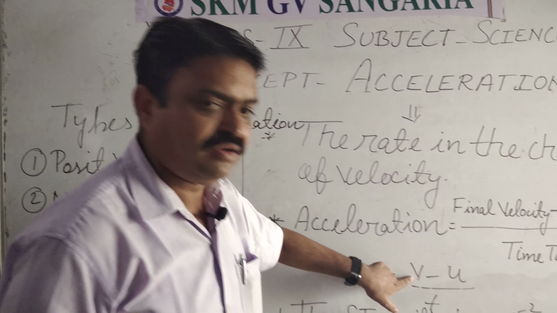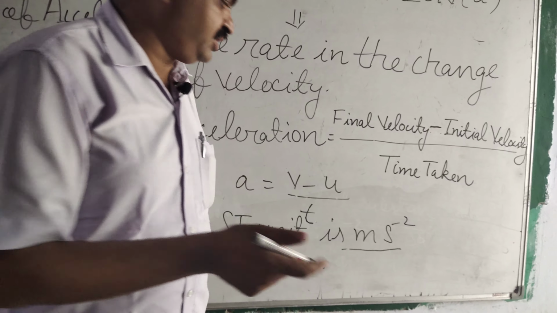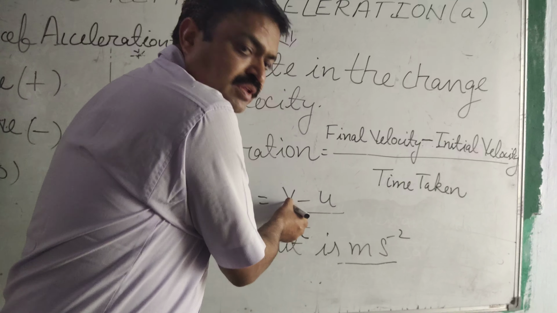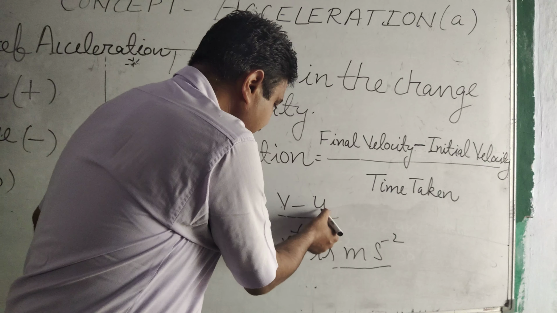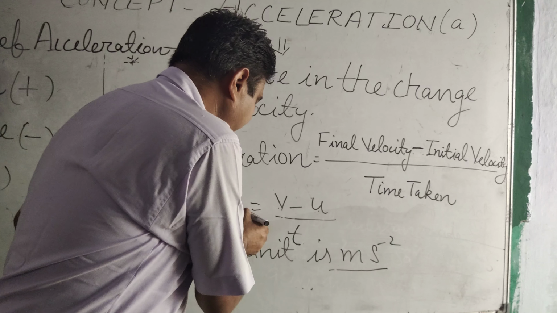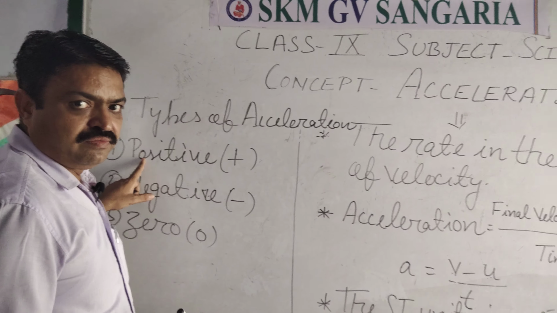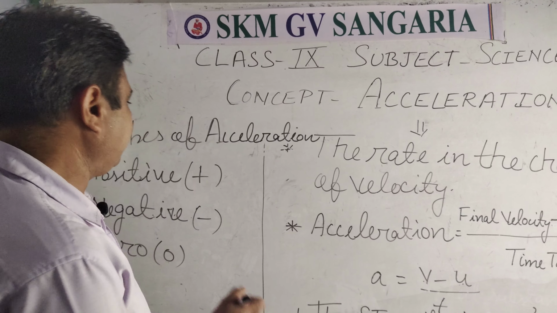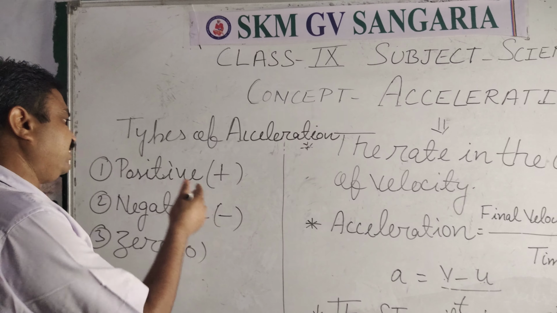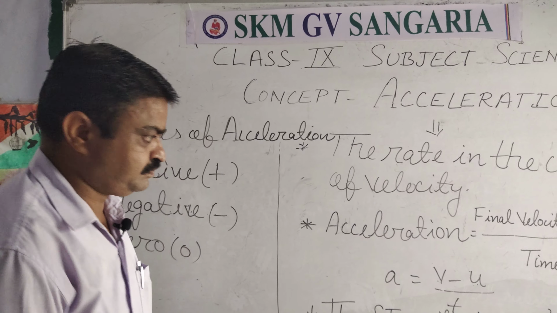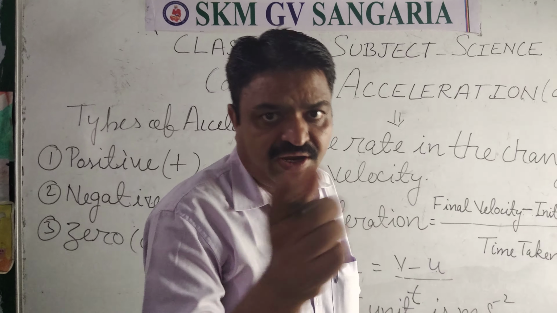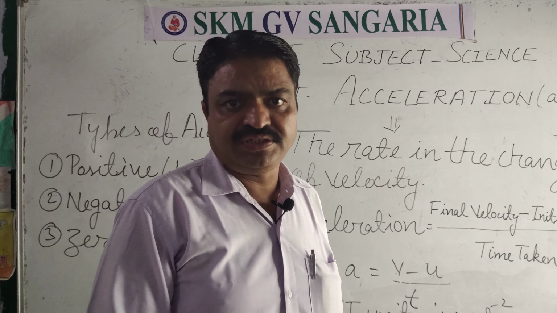If the final velocity is more than the initial velocity, then the acceleration that we get will be positive. Like for positive acceleration, one example I want to give you. A train starts from the railway station.